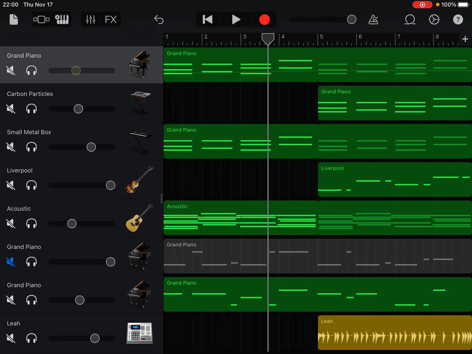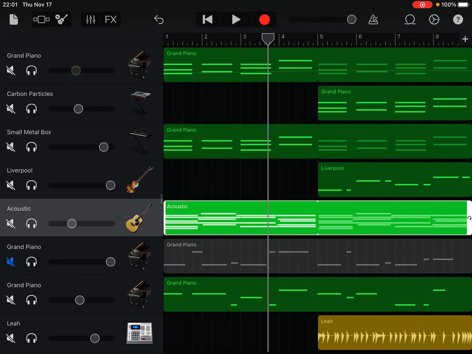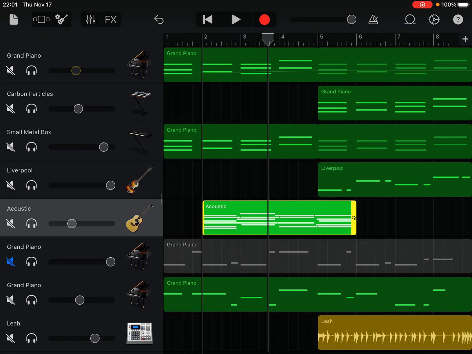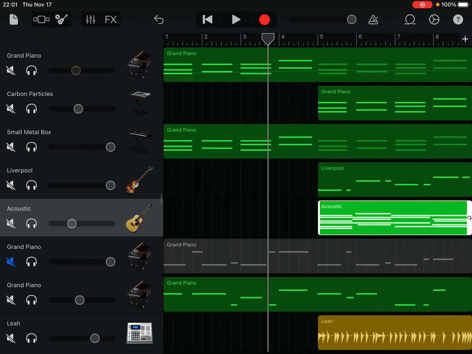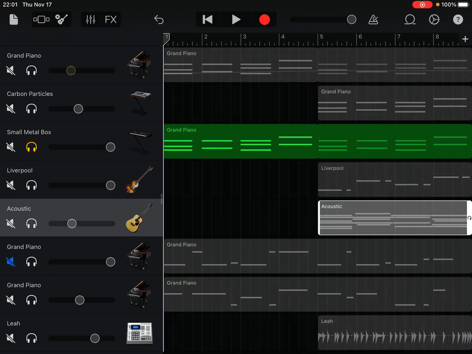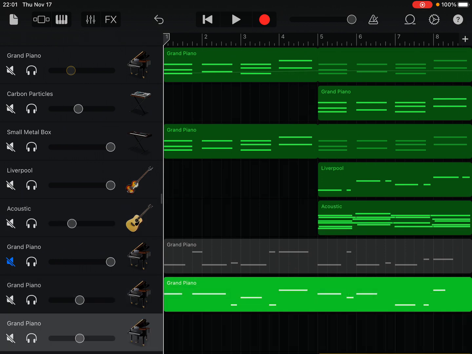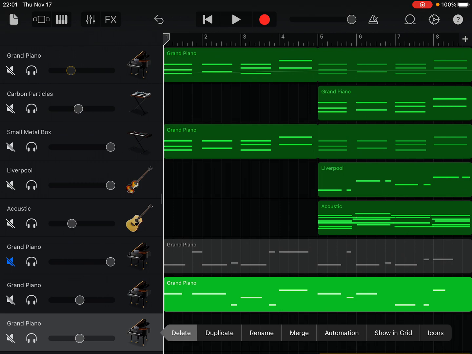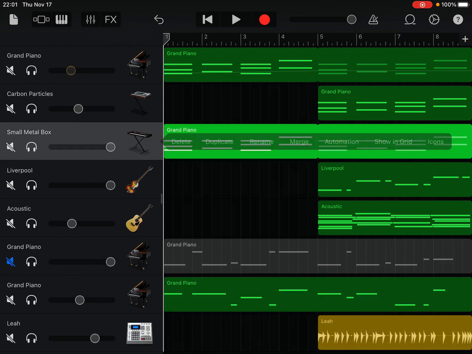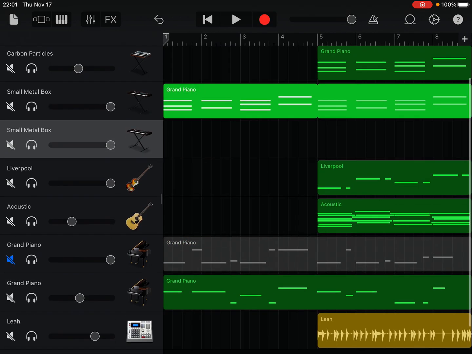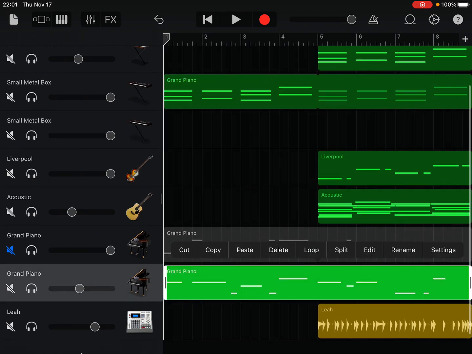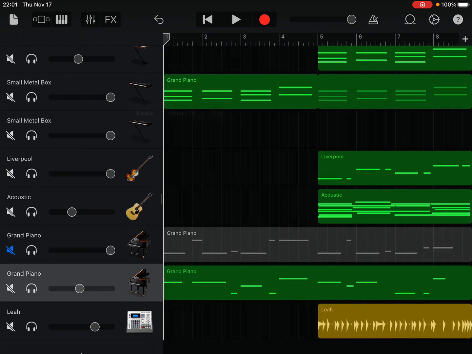All right, it feels like everything is a little too loud still. Let's get rid of the acoustic even. I really want a quiet vibe here. I really want this metal box to come through. So maybe what we can do too is copy this melody. Actually, let's not duplicate this. Let's duplicate the metal box and then copy the melody from the piano and then paste that over here.